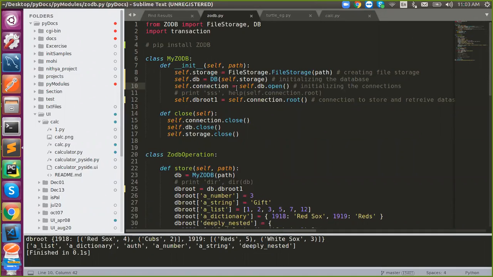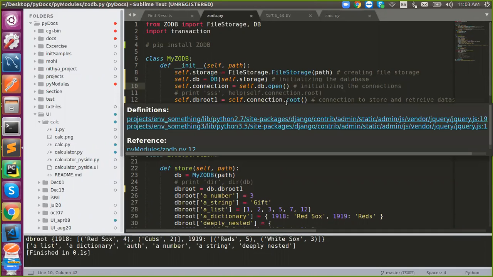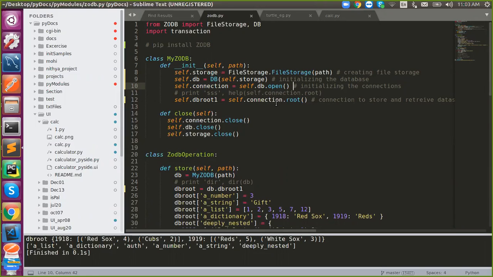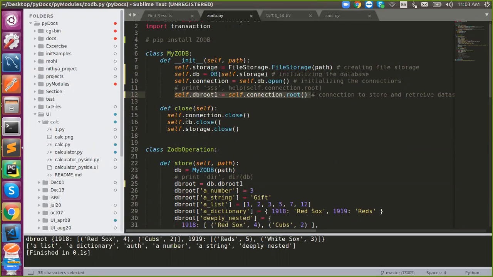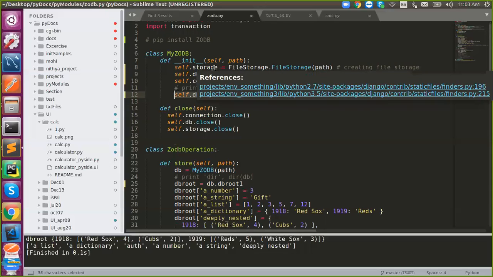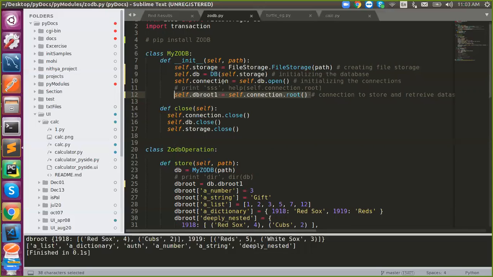From this database, I have initiated one collection to store your object into this. And if you want to close, I have used db.close. So this method will be triggered. Here I'm closing various things: the connections, the database, and the storage as well. Storage is a file. This is a database, this is a connection. Then the db root one.